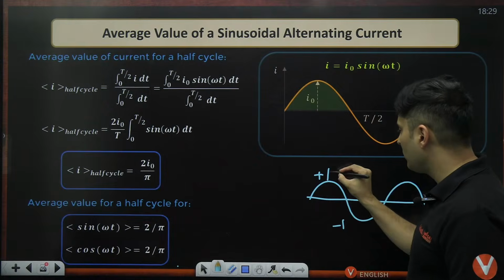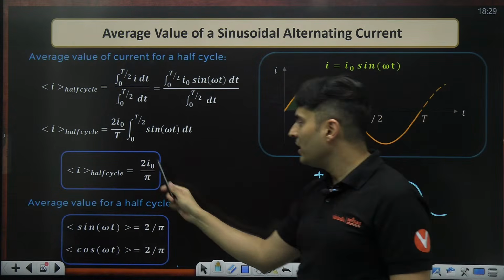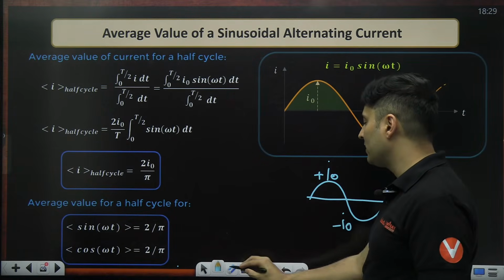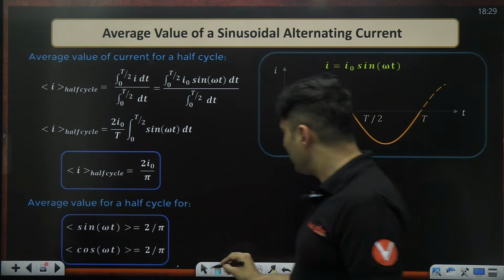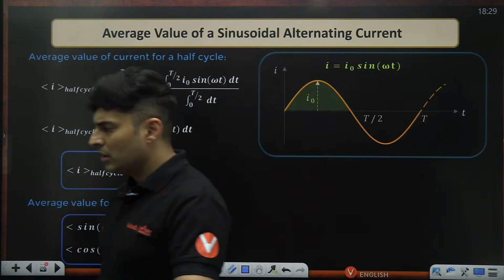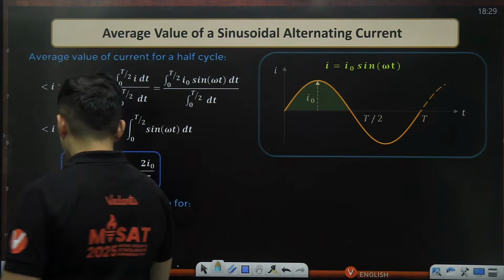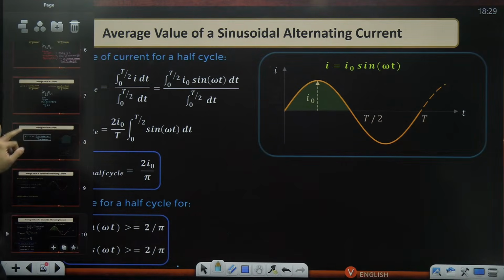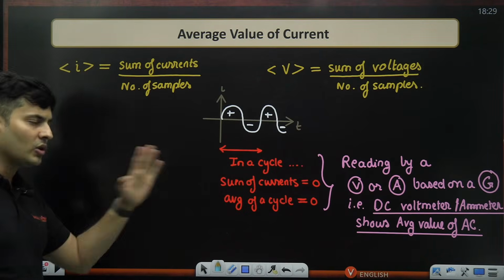If you change that plus 1 and minus 1 to plus I naught and minus I naught, obviously it will be 2 I naught by pi as the average value for half the cycle. This integration you can do very easily, you just have to use the limits 0 to T by 2. That's all. So that is the average value of the current for a half cycle, and the average value for a total cycle is always going to be 0.